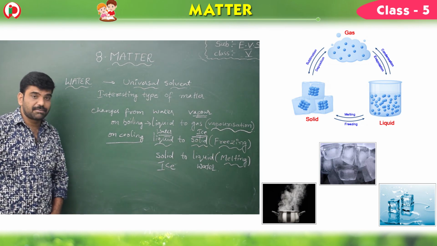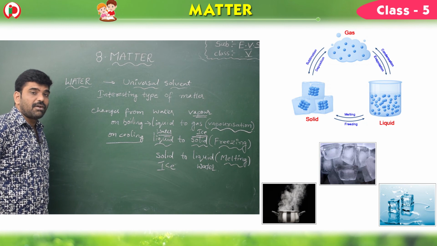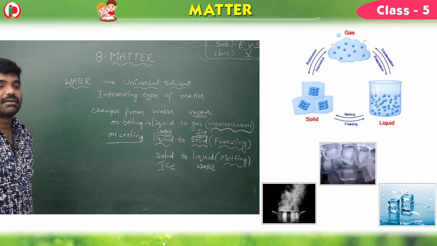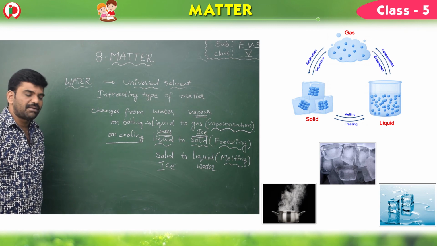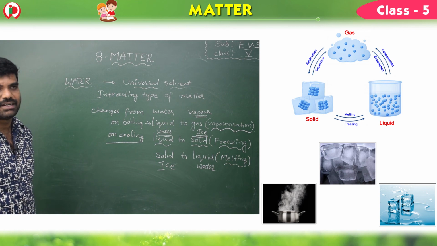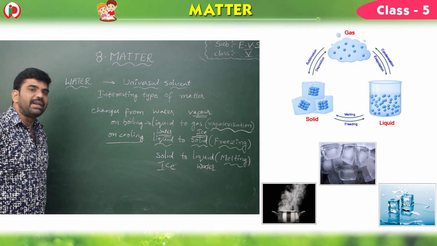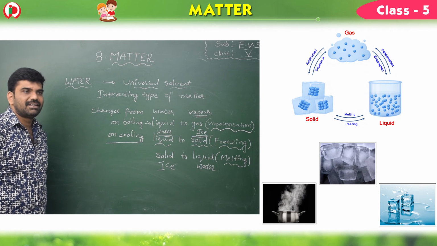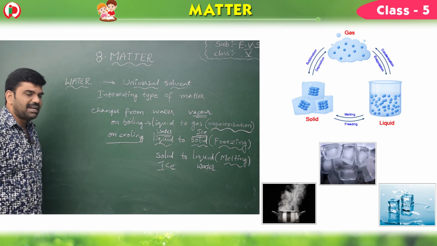Children, once again I repeat, water is an interesting type of matter. It changes from one form of matter to another form of matter. So, on boiling, the water is converted to steam, which is called vaporization. On cooling, when you keep the water in the refrigerator, in the deep freeze, you can see the ice. That is called freezing. When you bring the ice from the refrigerator and keep it outside for some time, you see that ice is converted to water, which is called melting.